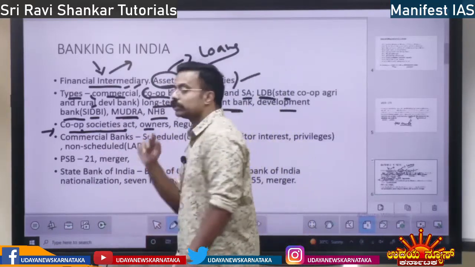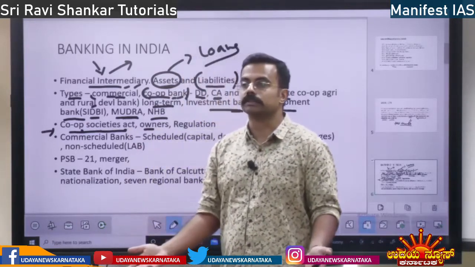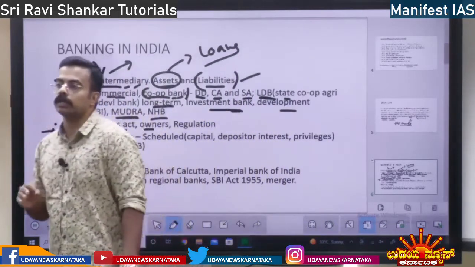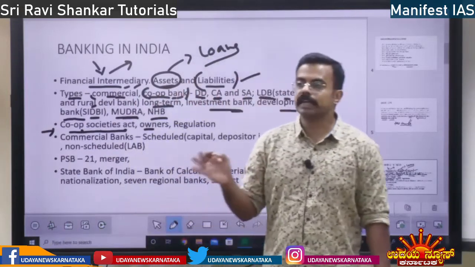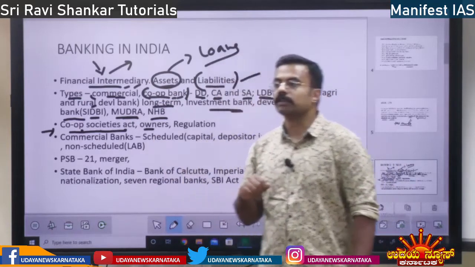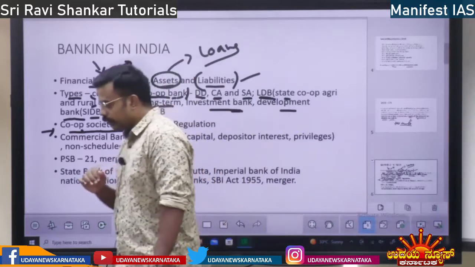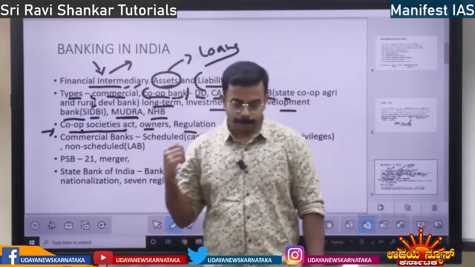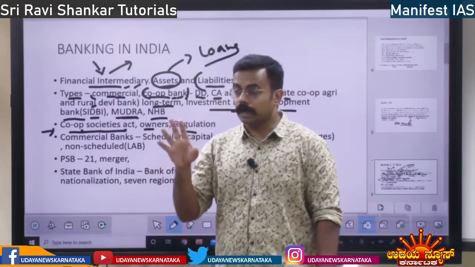Then who are the owners of a cooperative bank? I told you, members are the owners. So in a cooperative bank there is one more concept: one member, one vote. Every year there will be an annual general body meeting and every 5 years there will be an election to the board members in the cooperative banks, right? So who regulates it? It is regulated by the RBI under the Banking Regulation Act 1949.